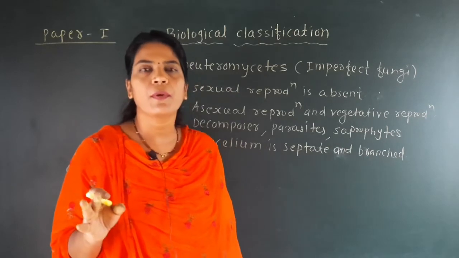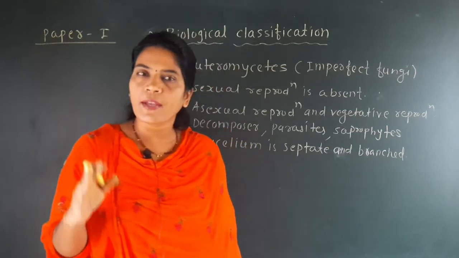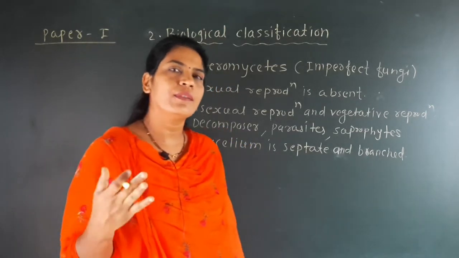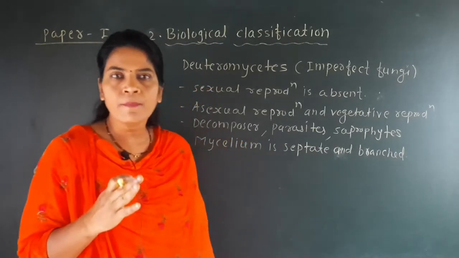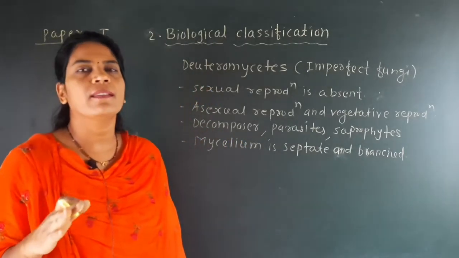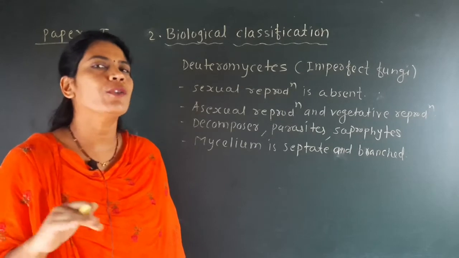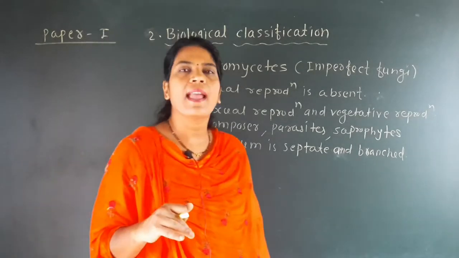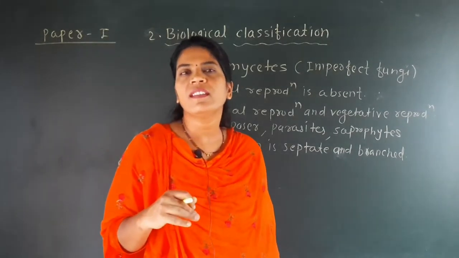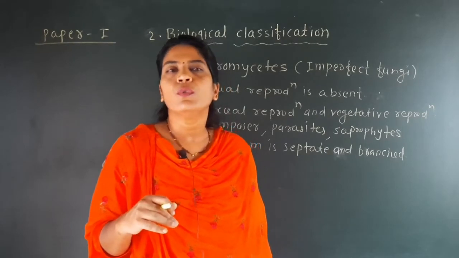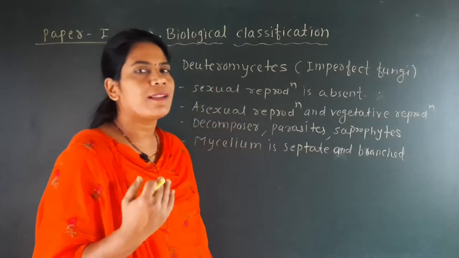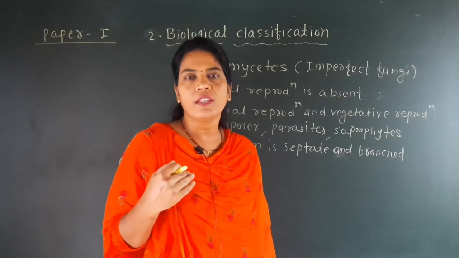So it is very important that only Phycomycetes has an aseptate and coenocytic mycelium, but other than the Phycomycetes, Asco, Basidio and Deuteromycetes have the septate and branched mycelium. So this is the second characteristic. And now we have to understand which examples belong to this Deuteromycetes.